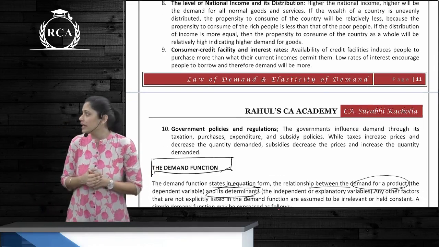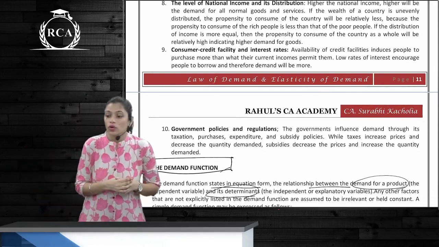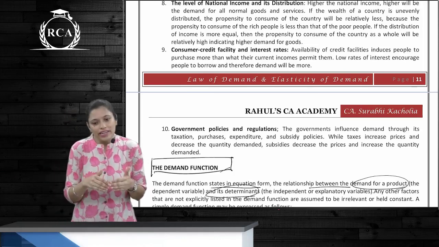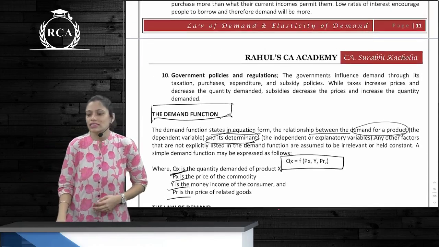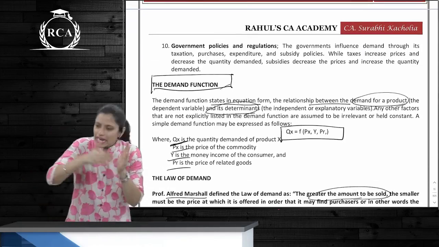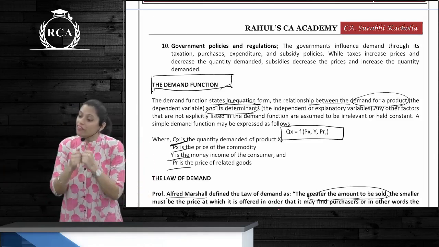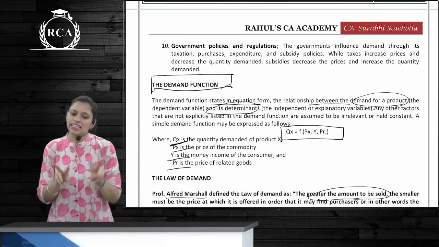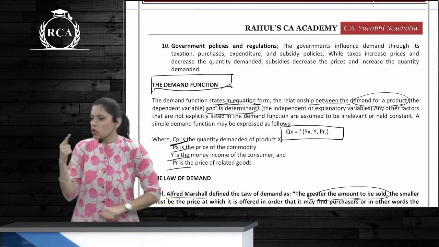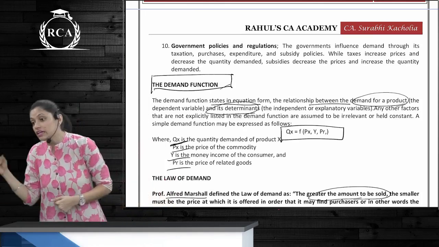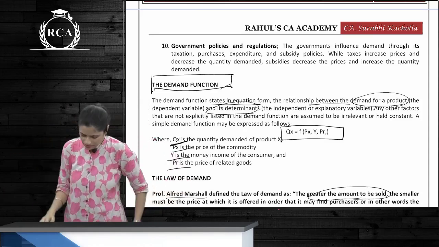Consumer credit facility and interest rate. Higher the credit facility, higher the quantity demanded. Lower the interest rates, higher the quantity demanded. Government policies and regulations. Here you are talking about any policy which the government puts that affects your company and will affect your quantity demanded. In this case we generally talk about two things, like taxation. If government taxes more, price goes up, quantity demanded falls. If it gives subsidies, price goes down, quantity demanded increases.